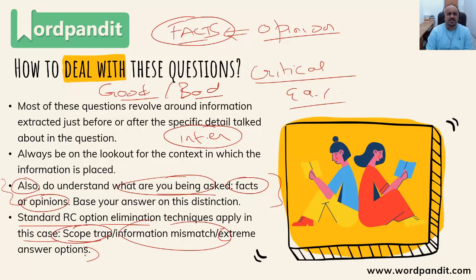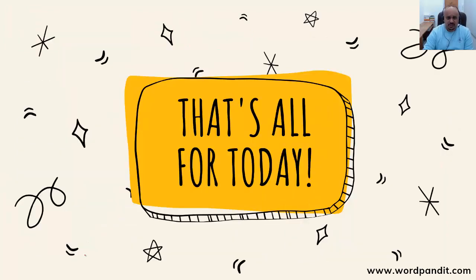So these are all the things that you've got to keep in mind for this particular question type. These are the generic things that you keep in mind for specific detail questions. We will have individual videos for individual question types as well, which are going to provide you further details. You use this information, these details, to answer questions, right? And you employ the small tips, tricks and techniques we've talked about in this video and improve your accuracies in RCs.